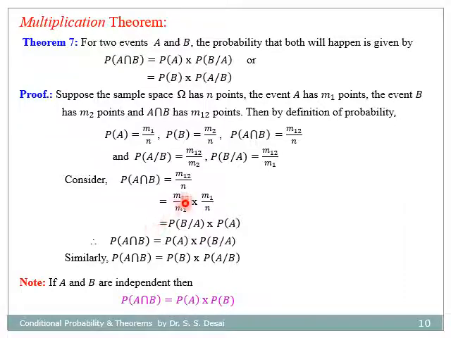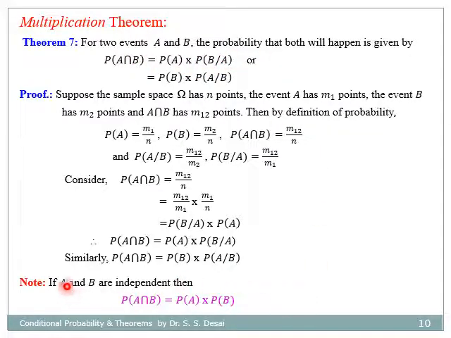So m12 divided by m1 is probability of B given A, into m1 divided by n, which is probability of A. Therefore, we have the equation probability of A intersection B is equal to probability of A into probability of B given A. Similarly, we can prove that probability of A intersection B is equal to probability of B into probability of A given B. So this proves the multiplication theorem, probability of A intersection B is equal to probability of A into probability of B given A.